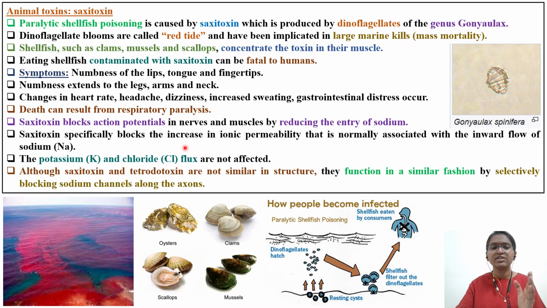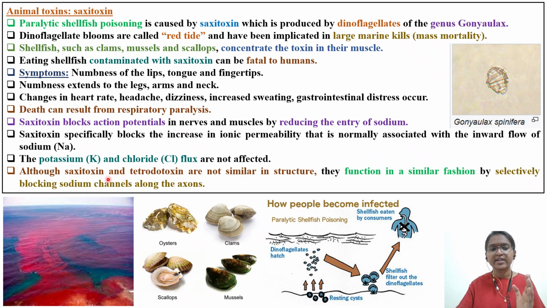Saxitoxin specifically will block the increase in ionic permeability that is normally associated with the inflow of sodium. So it is causing a decrease in the flow of sodium into the cells. But saxitoxin has no effect on either potassium or chloride. So it is selectively going to attack only sodium channels in muscles and nerves.